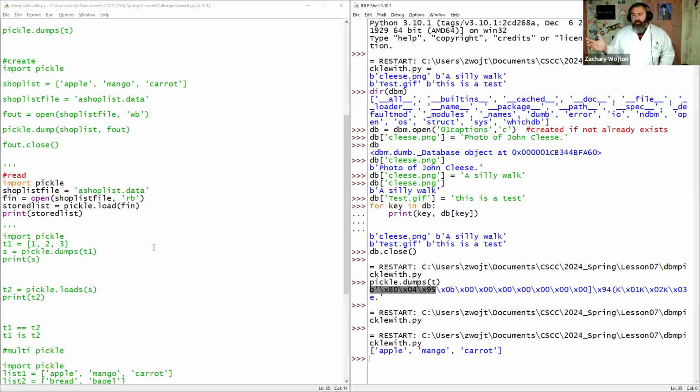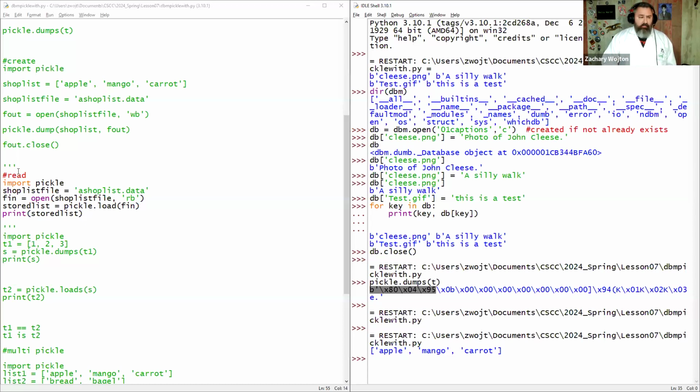Why not just create a list and have it do this? Well, to create a list, we'd have to write it to a file, right? To save it long term after we close the shell and come back. We have to save it to a text file, might be 2, 3 kilobytes. Pickle's pretty good at using space, but with the byte arrays, it's 1 kilobyte. Yes, the more data you add, it will get larger, but it does a good job of compressing the data and storing it for you.